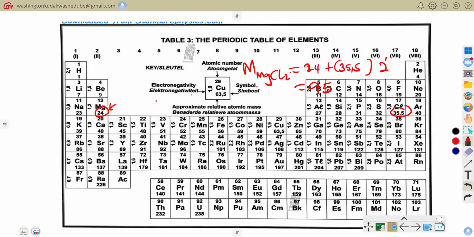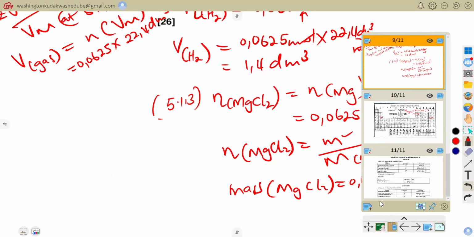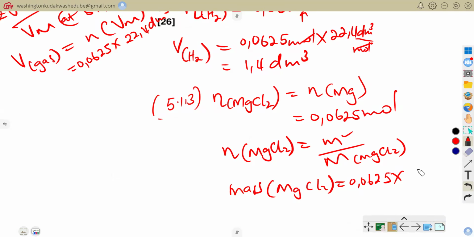Let's go back to our question and see how we would have used that molar mass. So our question was here. Here, this is where we would have used 95. That is gram per mole, since these ones are moles, and at the end of the day we would find grams.